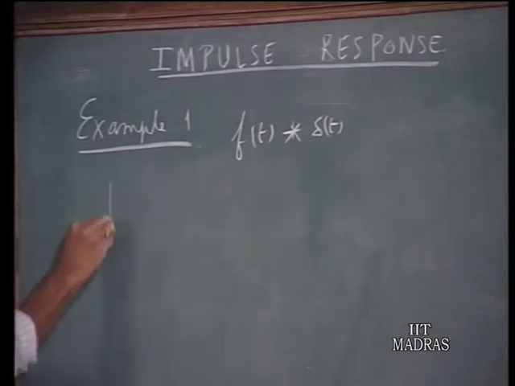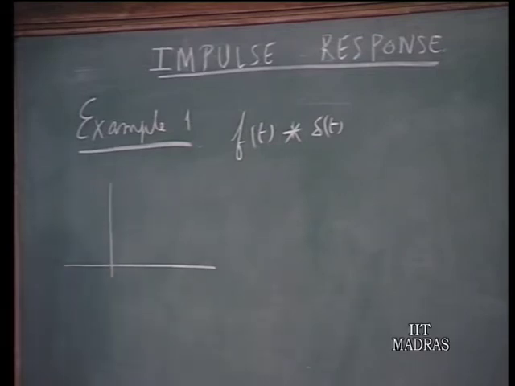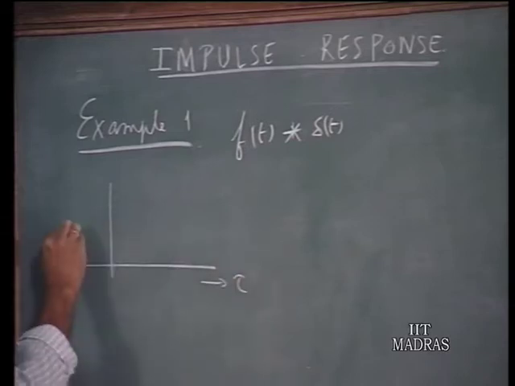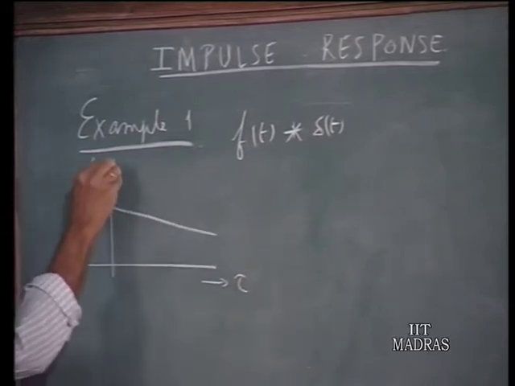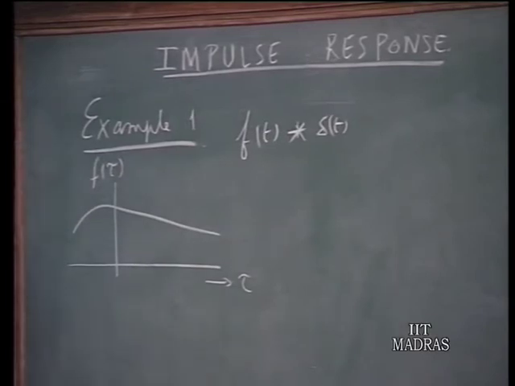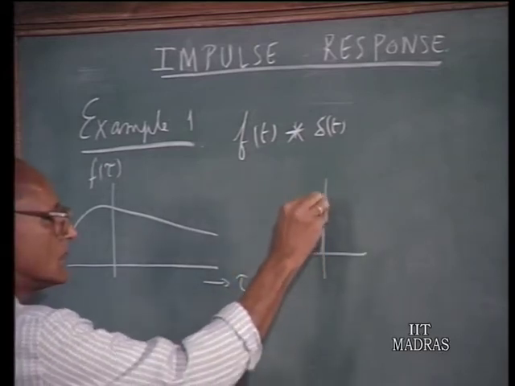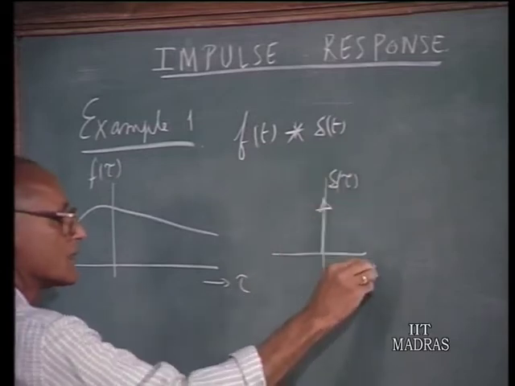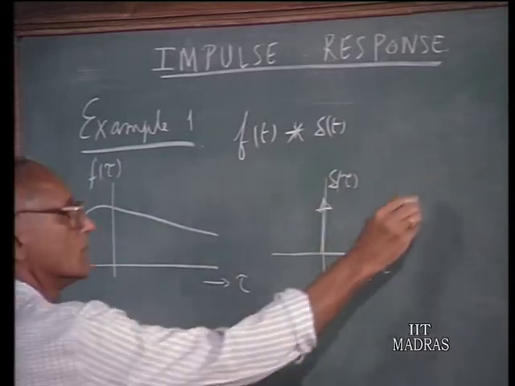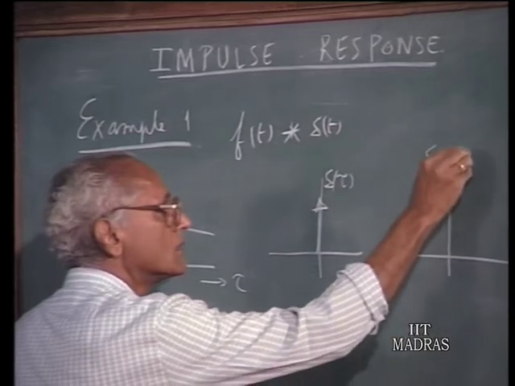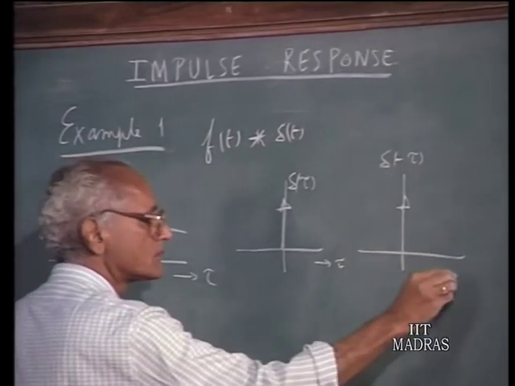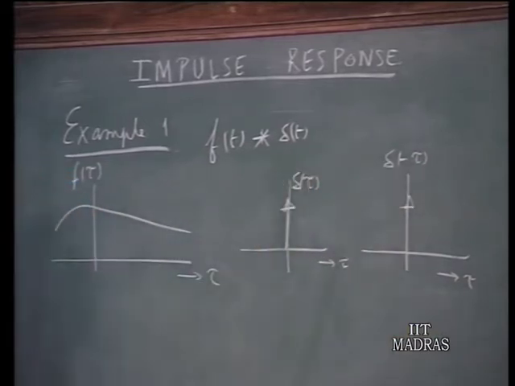So, you have two time functions, and since the final convolution is a function of time and you are doing some integration, it would be advisable for us to involve another variable, a dummy variable which gets integrated in the process. So, let me say that this is tau and this is f of tau. Now, delta tau is this. So, delta minus tau is also the same thing because it is an even function. So, if you fold it, it becomes the same thing, delta tau.